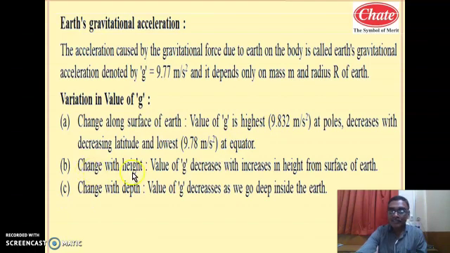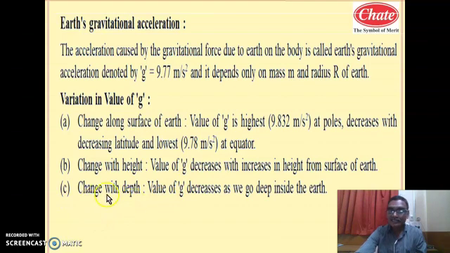Change with height means as the distance from the Earth's surface increases, so what happens? As per that inverse square dependency relation, if the distance between the two masses increases, then force decreases. As force decreases, acceleration also decreases. So same is the concept while studying this kind of acceleration. As height increases, value of g decreases. Here it is written that the value of Earth's gravitational acceleration decreases with increase in height from the surface of the Earth. As the distance increases, force decreases, which means acceleration also decreases.